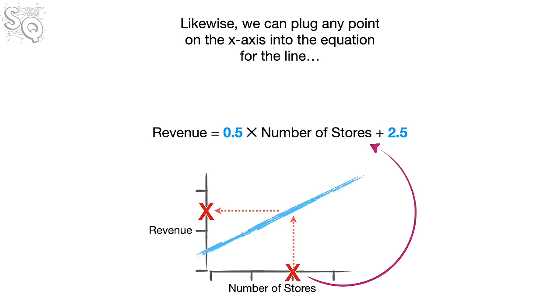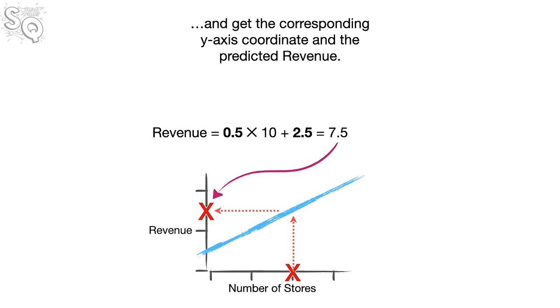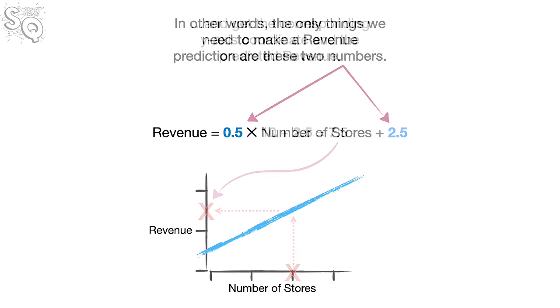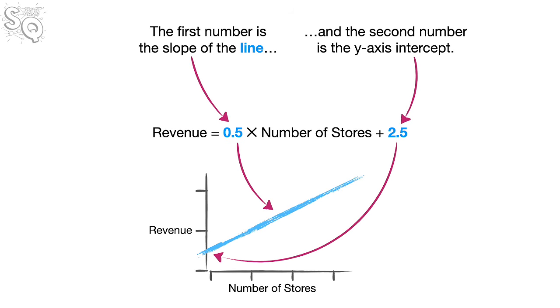Likewise, we can plug any point on the x-axis into the equation for the line, do the math, and get the corresponding y-axis coordinate and the predicted revenue. In other words, the only thing we need to make a revenue prediction are these two numbers. The first number is the slope of the line, and the second number is the y-axis intercept.